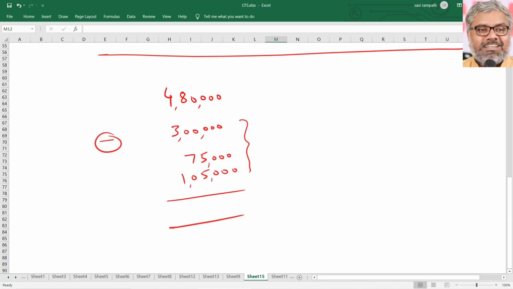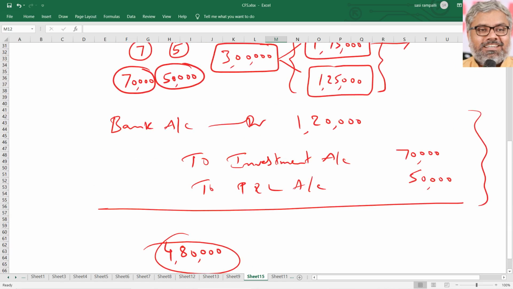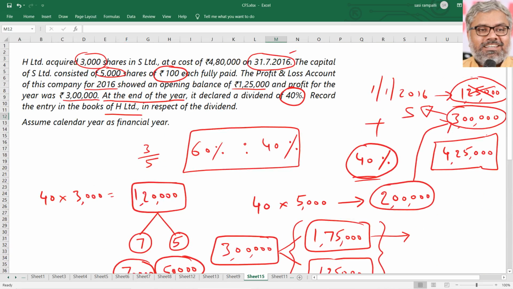There is no goodwill or capital reserve. Nil. Exactly, they paid the same amount that they were supposed to pay. 4,80,000 minus 4,80,000: no goodwill, no capital reserve. That is one thing we can observe from this question, once again, for understanding purposes.